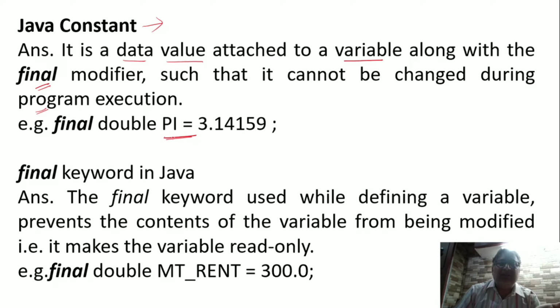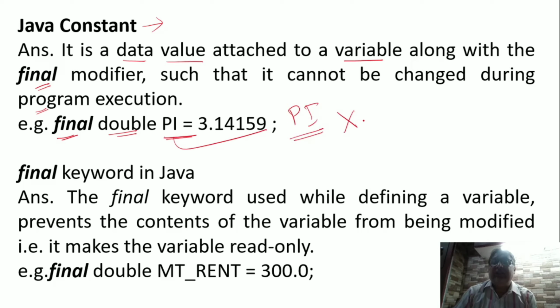It can be done by us also, by me also. But if I have defined this variable pi with the final keyword, and I try to change the value of pi somewhere by mistake, the Java compiler will not allow us to do this. Alright. If I try to change the value of this pi, the Java compiler will just raise an error, show an error to us. So this way, this variable pi will behave as a constant.